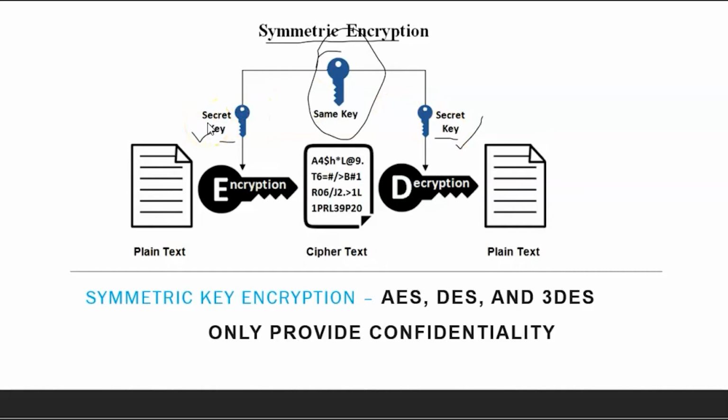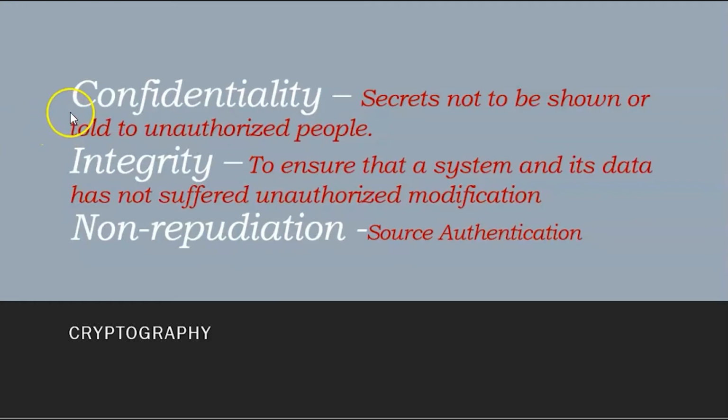How it is being shared, what is the mechanism, we'll cover later. A few examples are AES, DES, 3DES, and the important point to remember, they only provide confidentiality. So out of the three concepts, they only provide confidentiality. They cannot provide integrity. They cannot provide non-repudiation. Why? I will explain this in the advanced lectures.